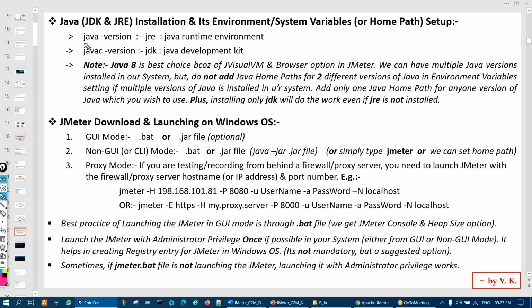Now there are two commands, right? java -version and javac -version. Okay, these commands are used for checking whether Java is installed or not. So remember, by default Java is not installed in any OS. Whether you have Mac OS, or Linux OS, or Windows OS, Java will not be installed by default, right? Or suppose you are an automation tester, anyone in this batch, then you must have it installed, but by default it will not come. You have to install it from your side additionally, right? Okay, so we'll see how to install.